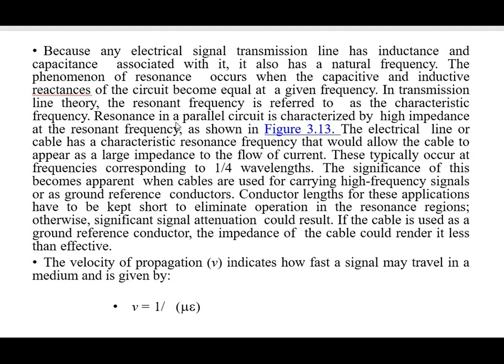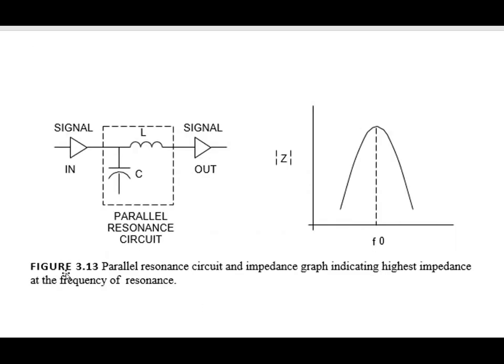Resonance in a parallel circuit is characterized by high impedance at the resonant frequency, as shown in figure 3.13. Figure 3.13 is a parallel resonance circuit and impedance graph indicating highest impedance at the frequency of resonance.